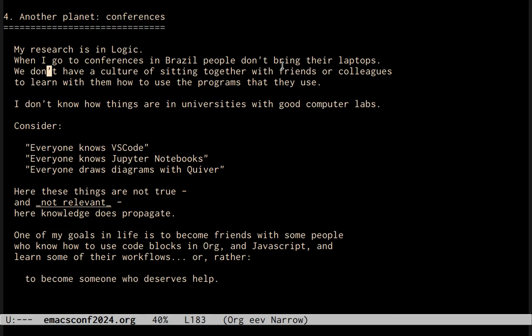For example, many of my friends are logicians who have to draw lots of diagrams, and I don't know how they use their programs to draw diagrams. I don't know how things are in universities with good computer labs. But anyway, consider these sentences that everybody says. Everyone knows VS Code, everyone knows Jupyter Notebooks, everyone draws diagrams with Quiver. Here, these things are not true, they are not relevant. Here, knowledge about programs does not propagate.